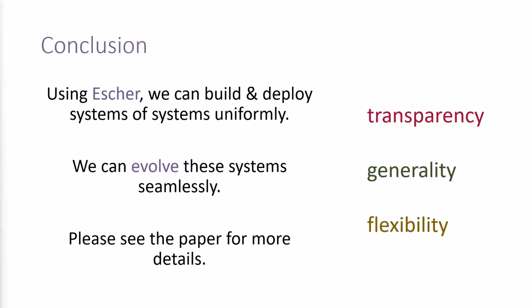To conclude, using Escher, we can build and deploy distributed systems of distributed systems uniformly. Since Escher provides generality, these systems can be specified in any way. With Escher's transparency guarantee, we can isolate these systems from each other and handle them independently. And finally, we can evolve these systems over time without any trouble. Please see our paper for more details.